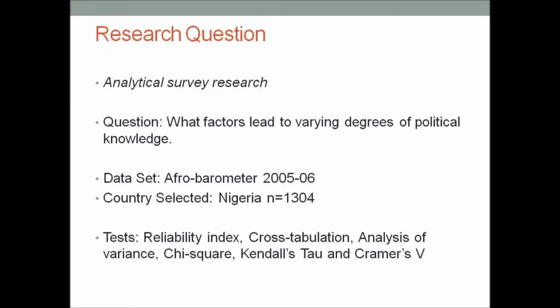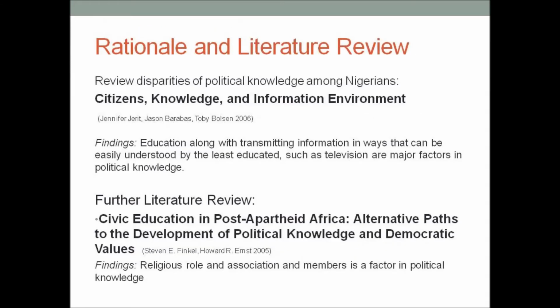To begin, my research question will be on what factors lead to varying degrees of political knowledge in Nigeria. The dataset I will be using is the Afrobarometer 2005 to 2006, and the country I've selected will be Nigeria, with a total of N 1,304 cases. The analytical methods I've used in my research are reliability index, cross-tabulation, analysis of variance, chi-square measure, Kendall's Tau-B, and Cramer's V.